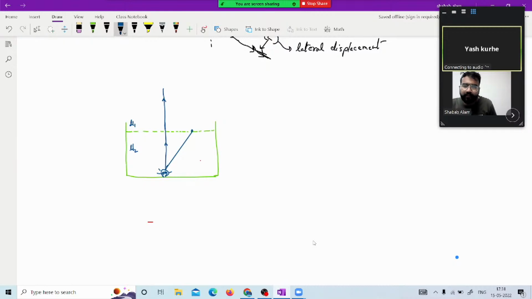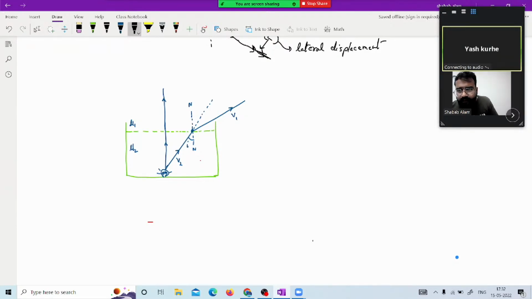So we will have the normal, and we see that this is the angle of incidence. And in this situation, the ray moves from the denser medium towards the rarer medium. In that situation, whatever the initial path of the incident ray is, the ray will bend away from the normal. So it will go this way. This is the refracted ray. Here the velocity is v2. Here the velocity of the ray of propagation is v1.